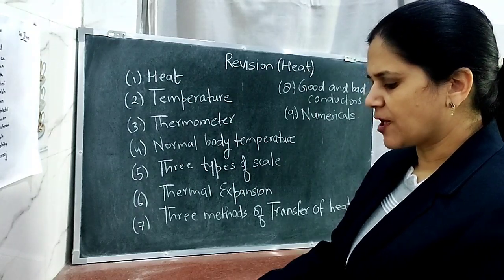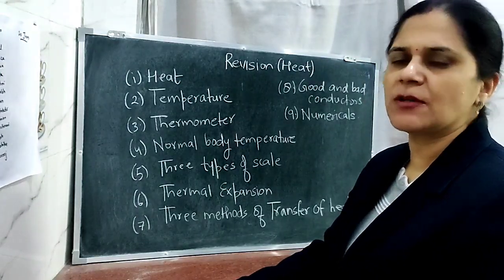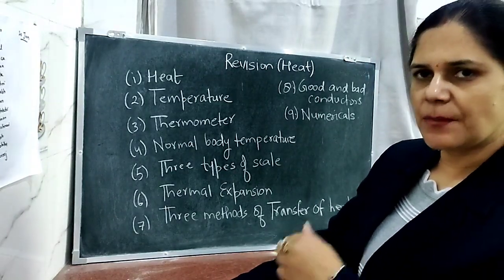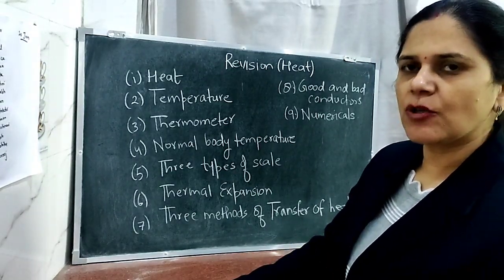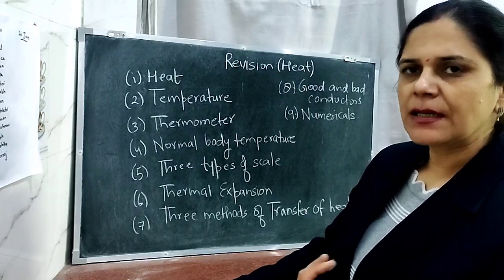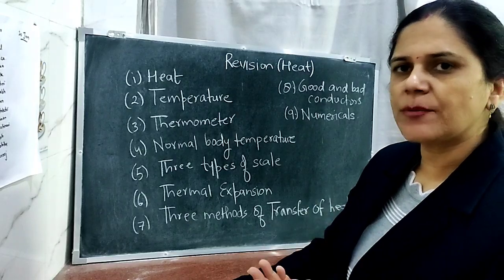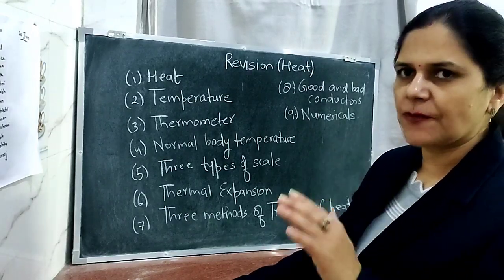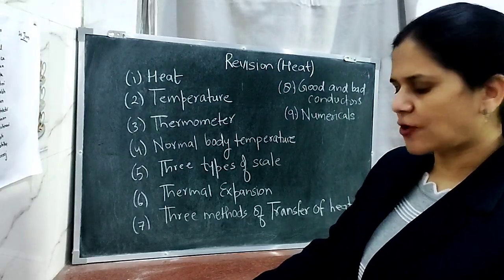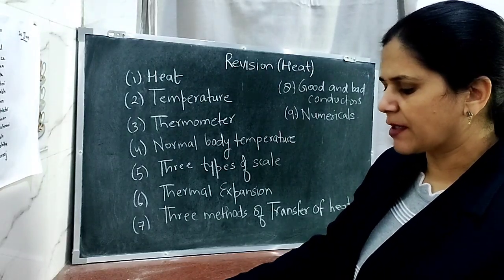And what is convection? Convection is the process of transfer of heat by the actual movement of the particles. Suppose we are boiling water, then what happens? The particles which are getting heat energy become lighter and rise up, and the cooler particles which are at the surface come down to take their place. So convection is the process of transfer of heat by the actual movement of the particles.